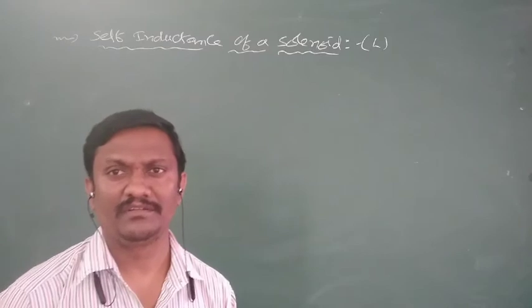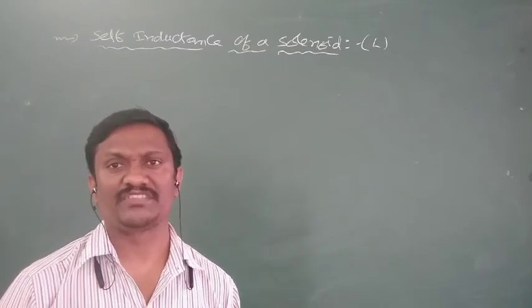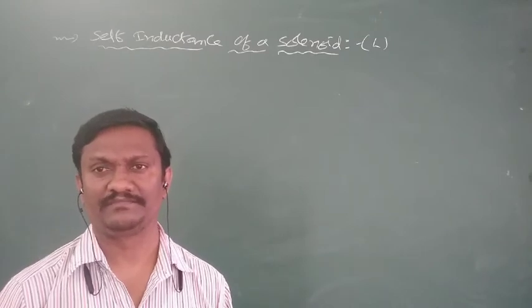Next, an important derivation: the expression for self-inductance of a solenoid.